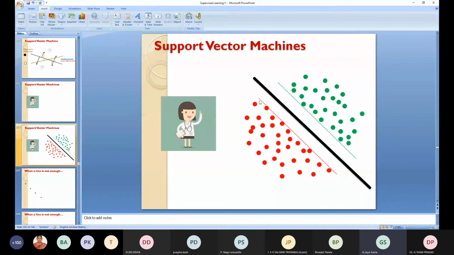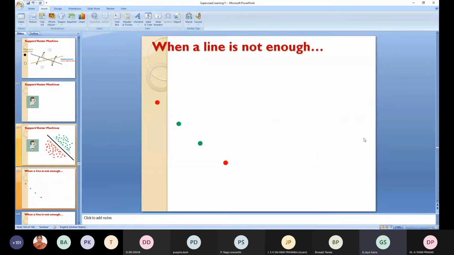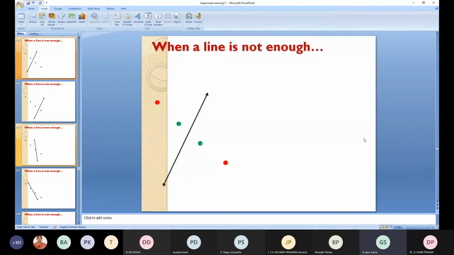Okay. So here the red dotted line is called the margin, and this is also the margin. So in order to classify in a better way, you have to maximize the margin of the hyperplane. That is the rule in the support vector machine.